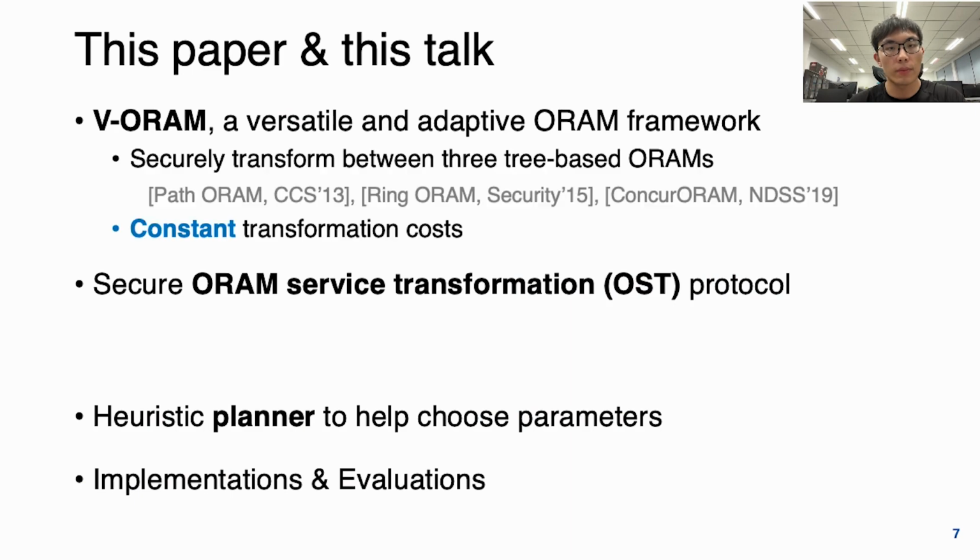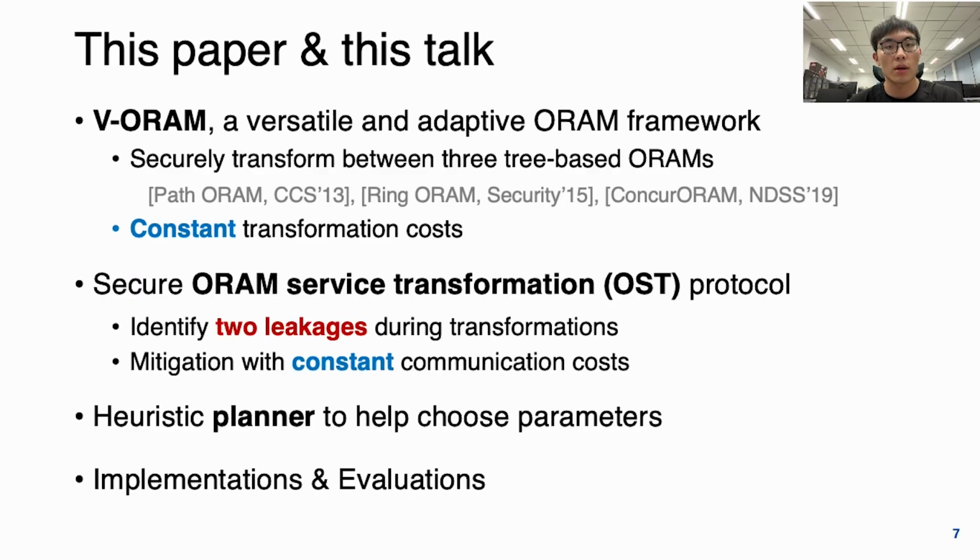In this paper, we propose a dynamic ORAM framework, V-ORAM. Different from the two strawman solutions, V-ORAM can securely transfer between three tree-based ORAMs and only has constant transformation cost. We also propose the ORAM service transformation protocol, which is OST, and it mitigates leakage during the transformation and also has constant cost. We also provide a planner to help the user choose the parameters of ORAM, and please refer to the paper for the planner part.